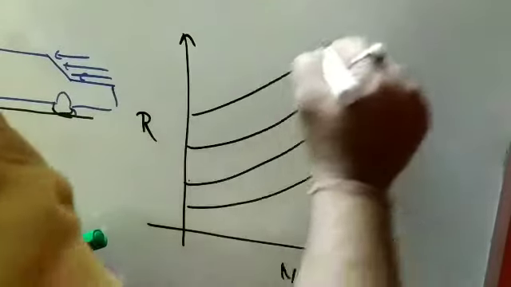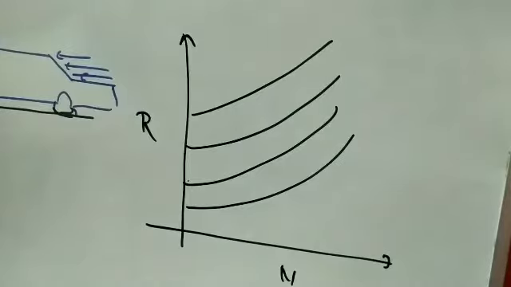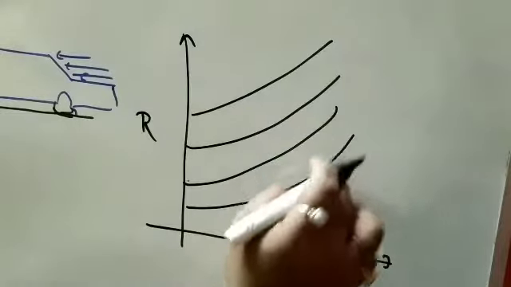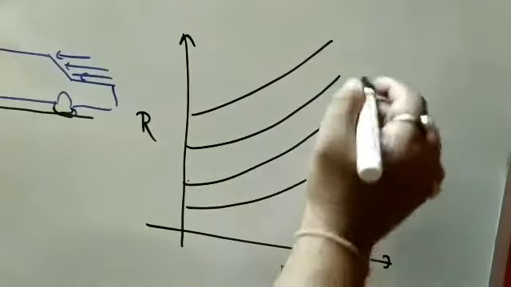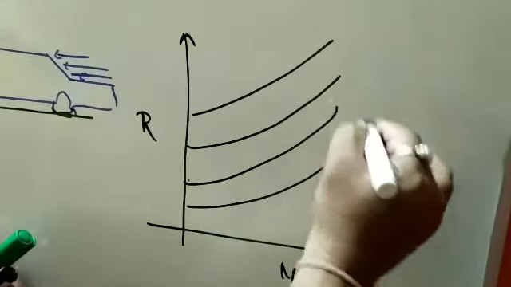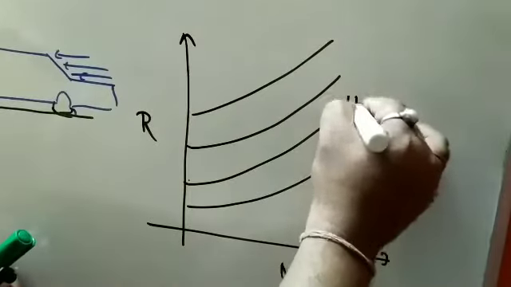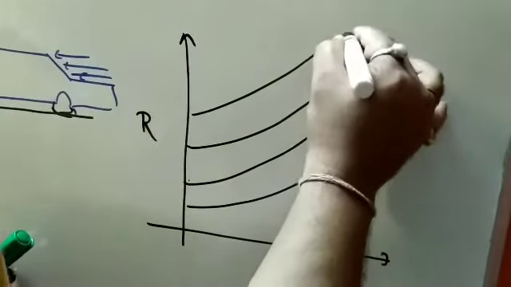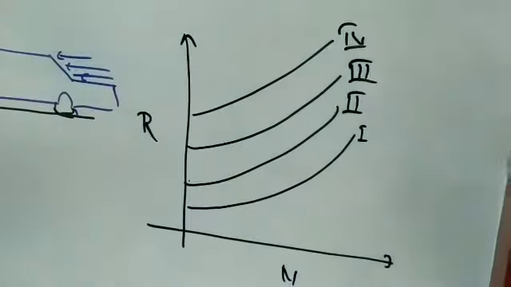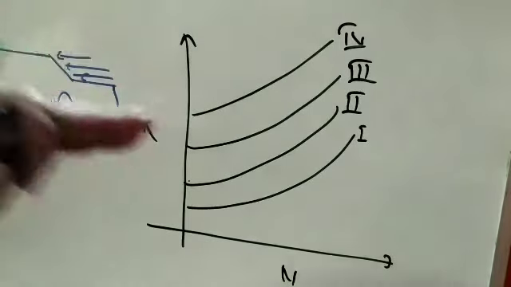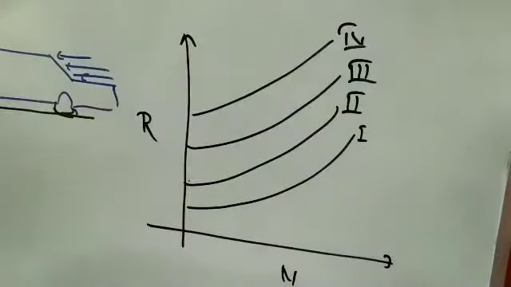Because the wind resistance, as I told, remains the same, and the miscellaneous resistance mainly remains the same, it is the change in gradient resistance that makes the curves different. We will get different curves for road gradient 1, road gradient 2, road gradient 3, and road gradient 4. So this is the plot for the total resistance curve for different gradients of the road.